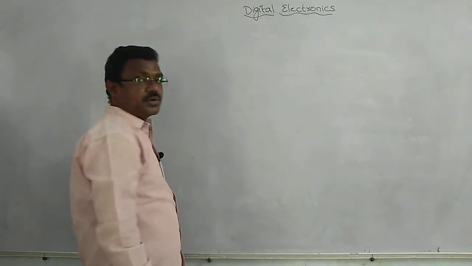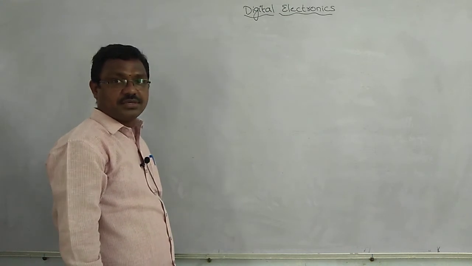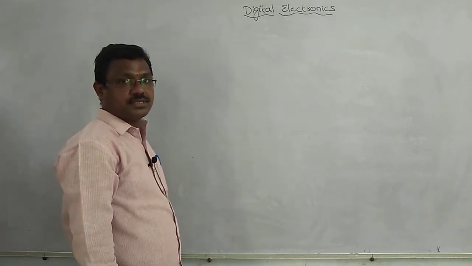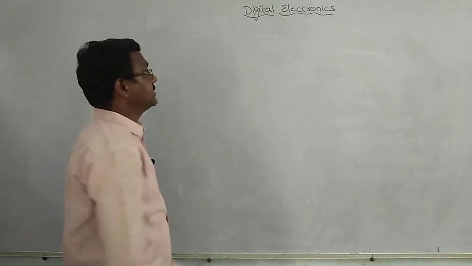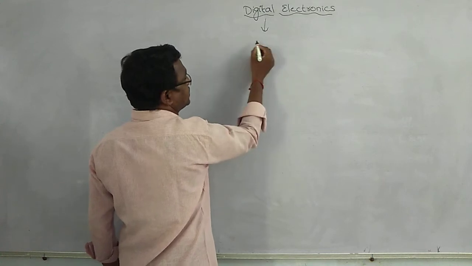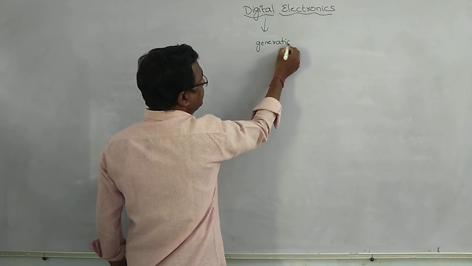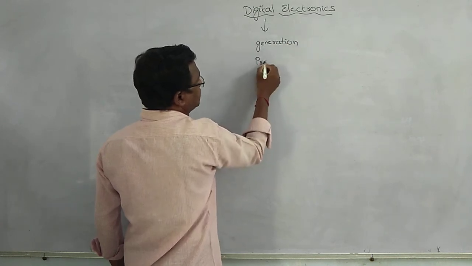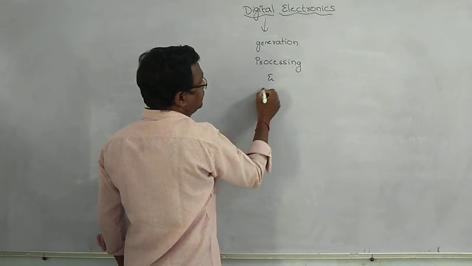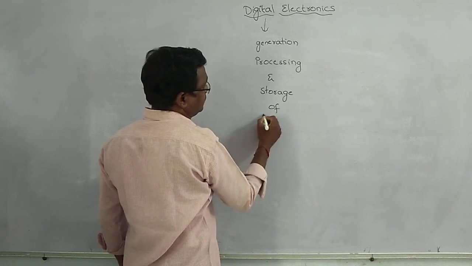Definition for digital electronics. Digital electronics is the branch of electronics which deals with the generation, processing and storage of digital signals.